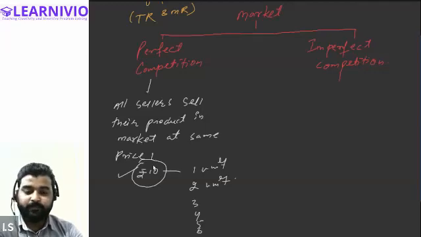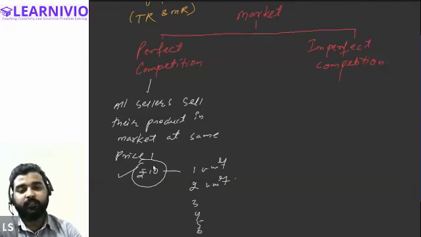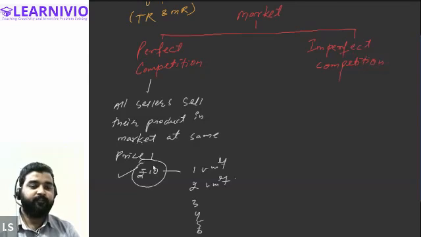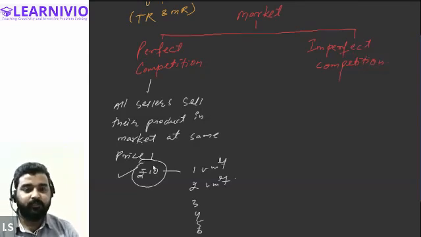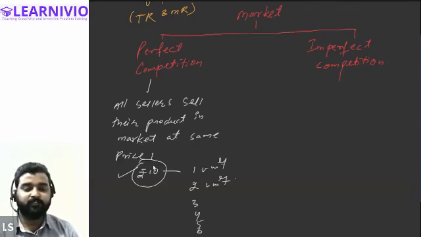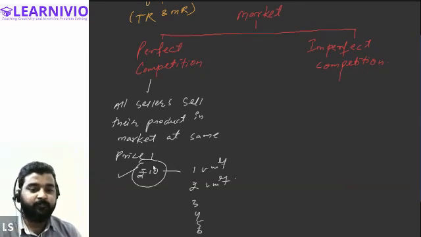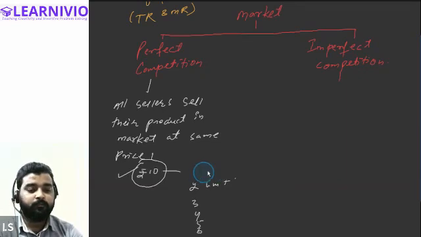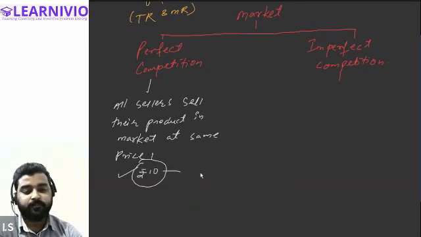And at this price, all the sellers must be selling the commodity in the market. So all the sellers that are present in the market are already selling at rupees 10. So if our seller enters the market with the intention of selling his product, then he will have to sell the product at the same price that is fixed in the market. So this kind of market is called perfect competition. In this kind of market, a firm sells its output at the same price. A firm is not required to reduce the price in order to sell more quantity in the market.